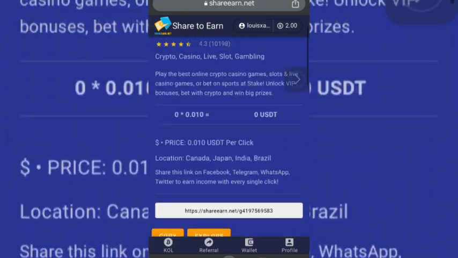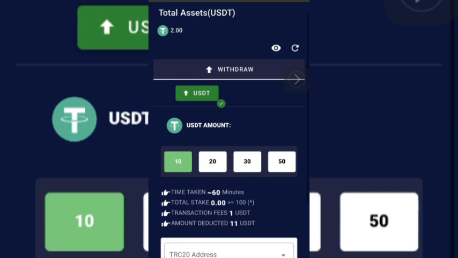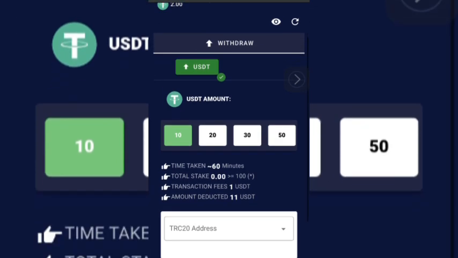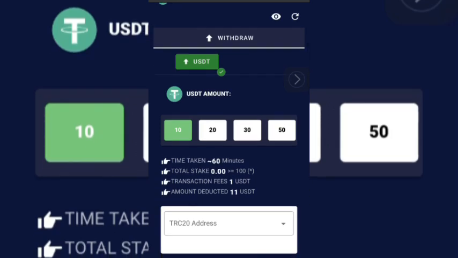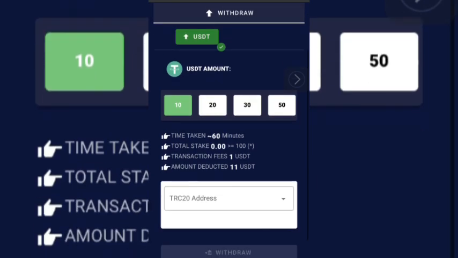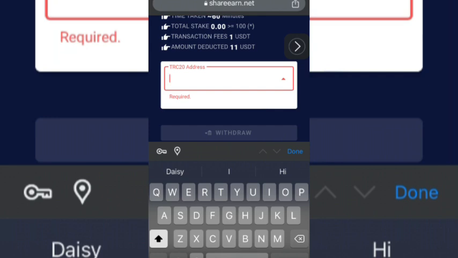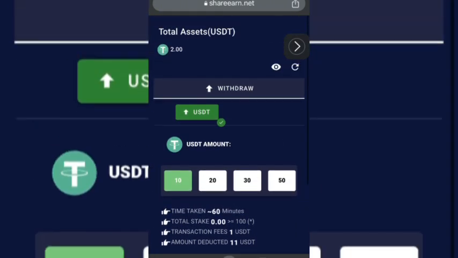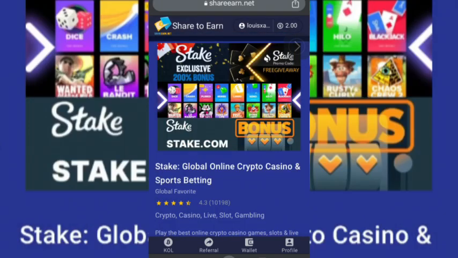Coming to the wallet section, you can see over here the minimum withdrawal is 10 USDT and you have a transaction fee of 1 USD. So when you are withdrawing, you are withdrawing 11 USDT, not 10 USDT. You have to own a crypto wallet. As you can see over here, it's only accepting your TRC20 address, your USDT TRC20. So you can get that from Binance or any other wallets you have.